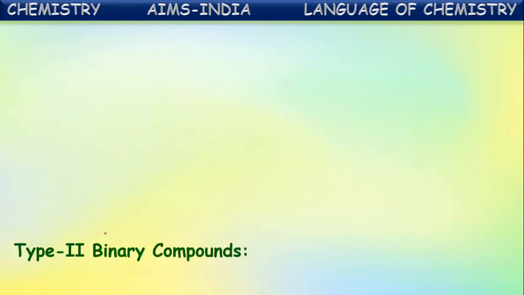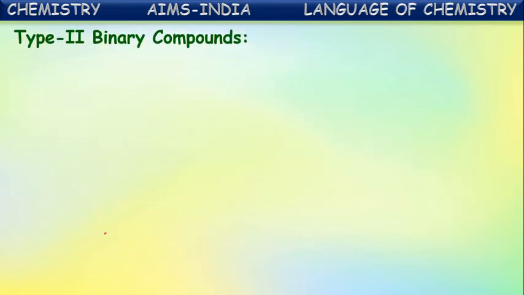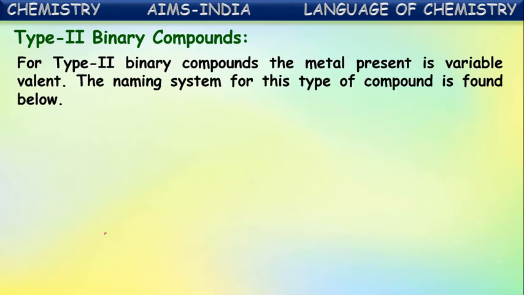Okay, now let us see type 2 binary compounds. What are these? The compounds which contain a metal and a non-metal, cation and anion, but the metal may form more than one valency, or can exhibit more than one kind of cation. Now let us see here. For type 2 binary compounds, the metal present is variable valent.